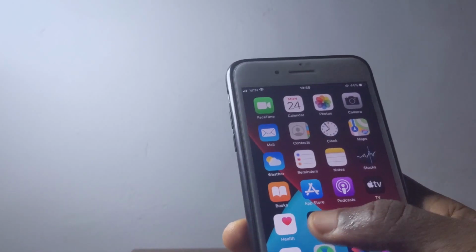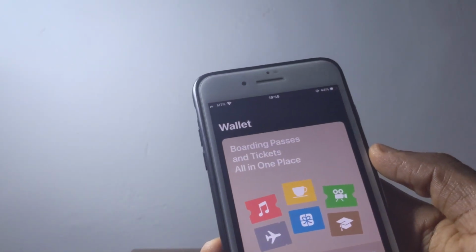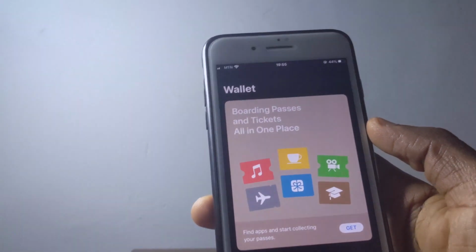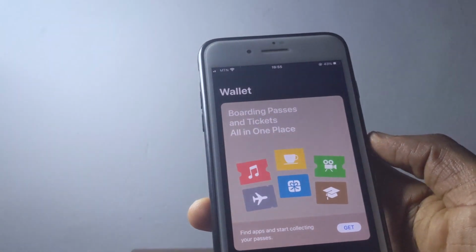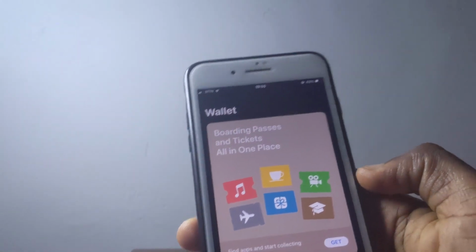So again, Apple is dropping updates on Apple Card Family, which I don't have an Apple Card right here, but in case you have one, you're going to be able to put it right here, and then you can share with your family in order to raise your credit scores.